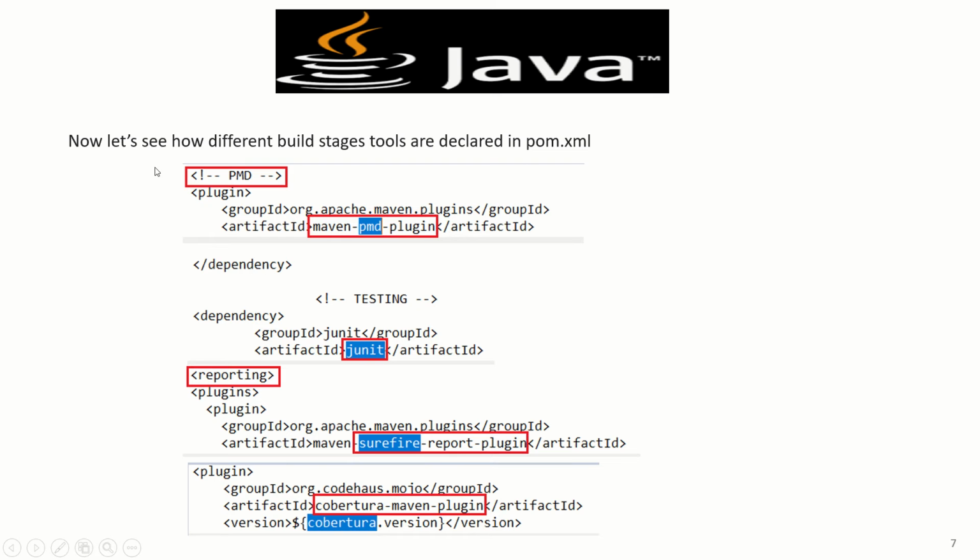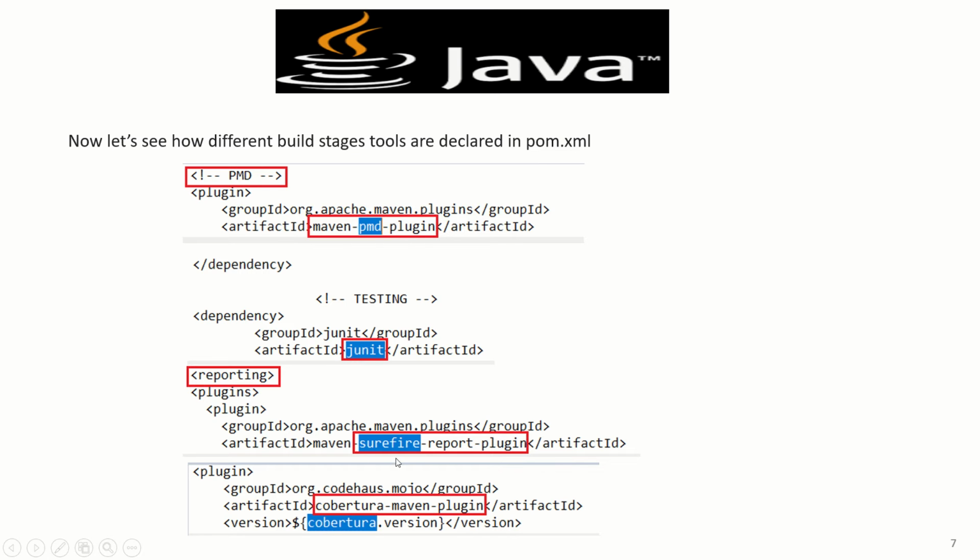Okay, so this is basically a snippet from our pom.xml file. Here we can see that PMD is defined, with a comment. The Maven PMD plugin will first be downloaded as a dependency for this particular section. And then for testing, it has JUnit, so the dependencies related to JUnit will be downloaded first, and then the testing step will be performed.